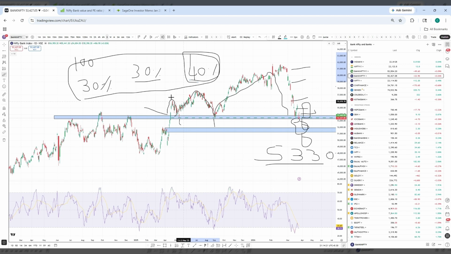Okay, again this is my view. I'm not giving any buy or sell recommendations. Please do your analysis as well. So this is my view in Bank Nifty.